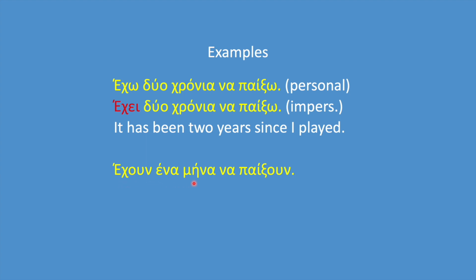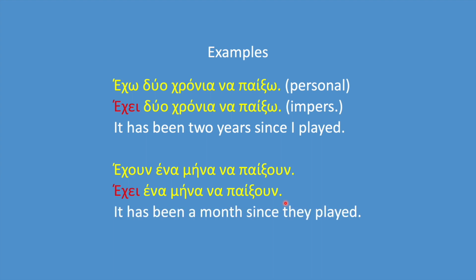Έχουν 1 μήνα να παίξουν. This is the personal use of έχω. Let's make it impersonal. Έχει ένα μήνα να παίξουν. And they're both translated the same way. It has been a month since they played. Notice that έχει does not change. Έχει ένα μήνα. Έχει 2 χρόνια. It doesn't change because it's impersonal.